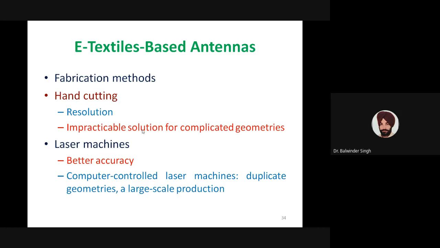These result in better accuracy, and most of the time they are computer controlled, so we can easily duplicate the geometries and produce our desired antennas at large scale. But for a practical prototype, if high resolution is not required, then hand cutting is a low cost and easy solution.